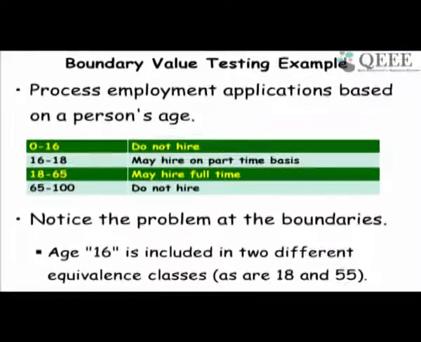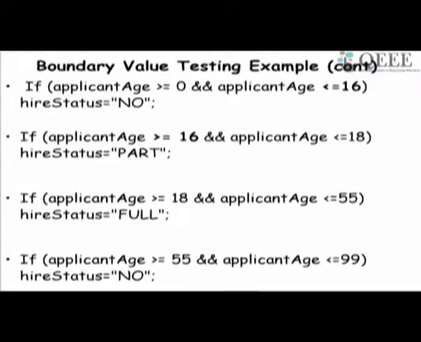Is 16 do not hire or hire on part-time basis? Because this includes 0 to 16 and this is 16 to 18. If you wrote the code for this, it will look something like this. If age is greater than 0 and less than or equal to 16, and then less than 18, etc. So if you give the value 16, you will find the problem.